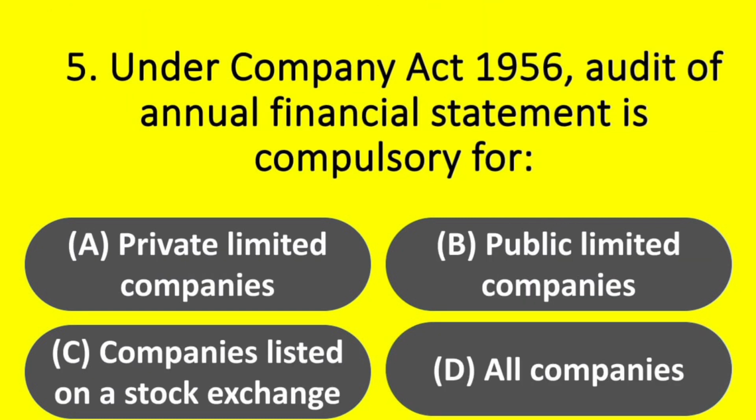Next question. Under Company Act 1956, audit of financial statement is compulsory for: Option A. Private limited companies. Option B. Public limited companies. Option C. Companies listed on a stock exchange. Option D. All companies. Answer: option D. All companies.